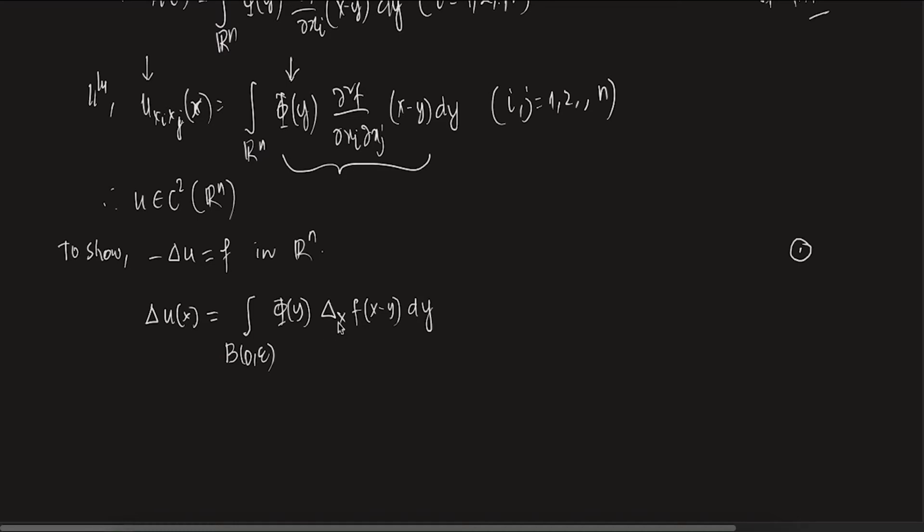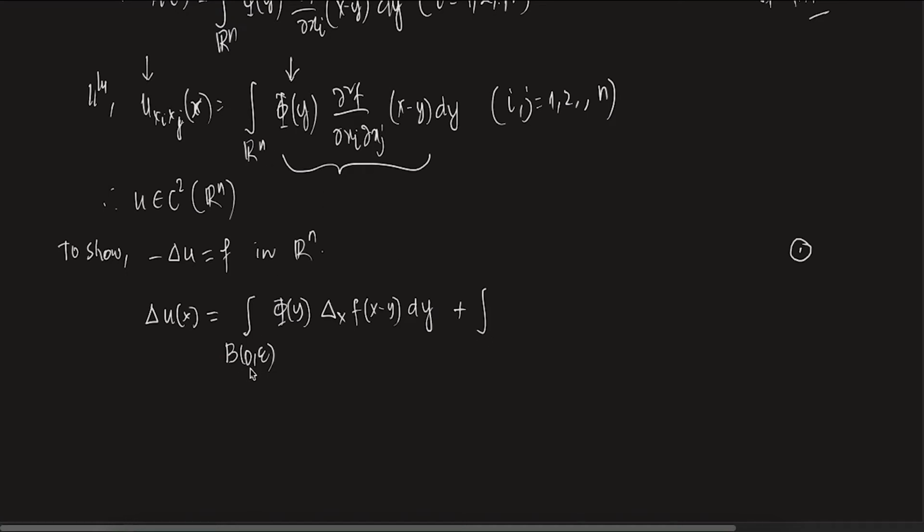Why am I writing delta x? There are two variables, x and y, so it makes sense to specify which variable the Laplacian is with respect to. Here it is with respect to the x variable, so delta x of f of x minus y. If you take the sum over i equals j from 1 to n, then it becomes this, and again it is in Rn.